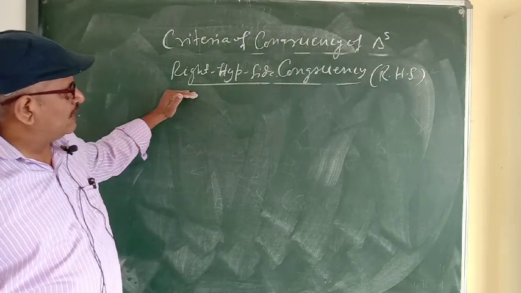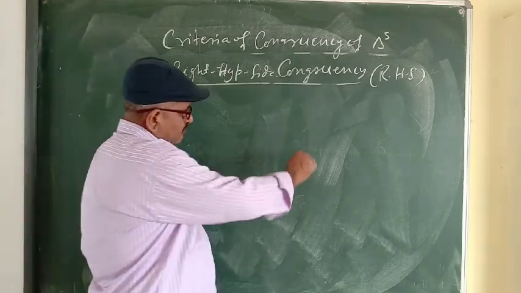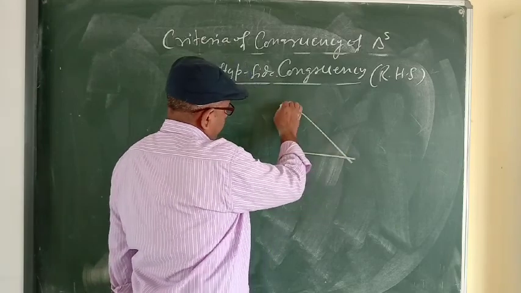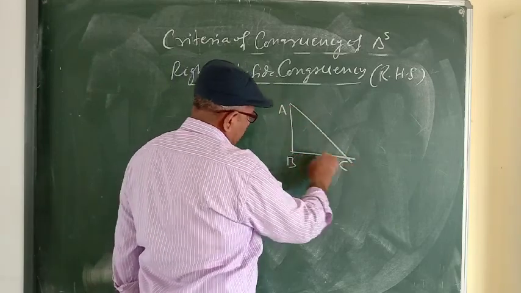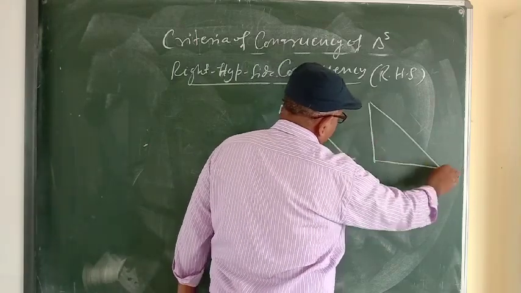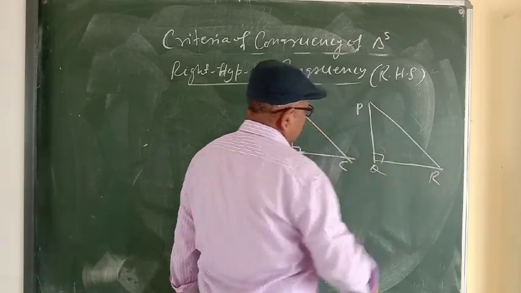This criteria is applicable only in the case of two right triangles. So we will take two right triangles. One right triangle is ABC in which angle B is 90 degree. The next right triangle is PQR, angle Q is 90 degree.